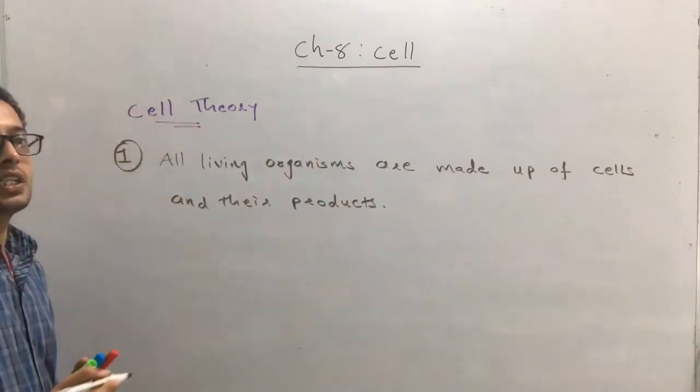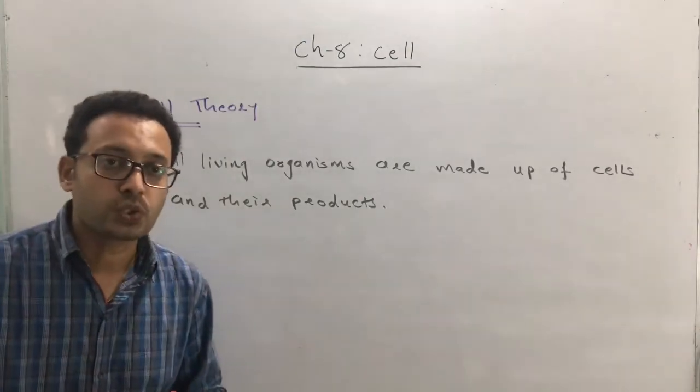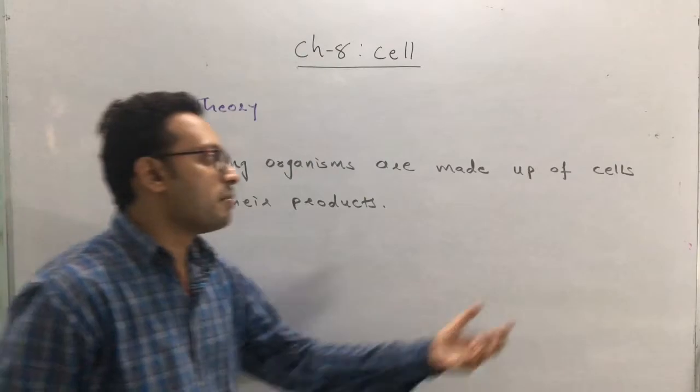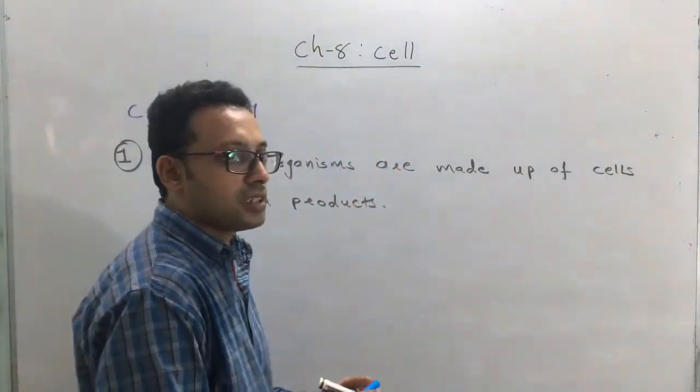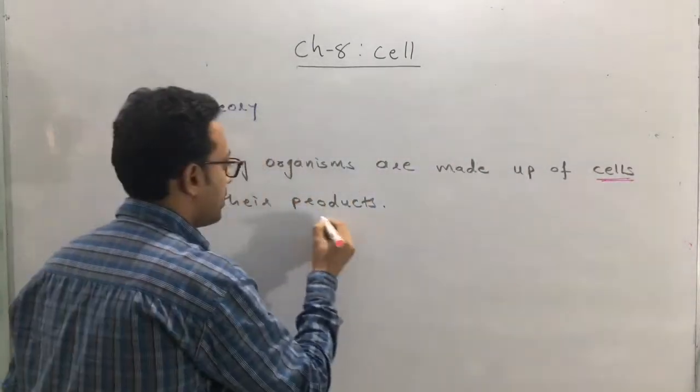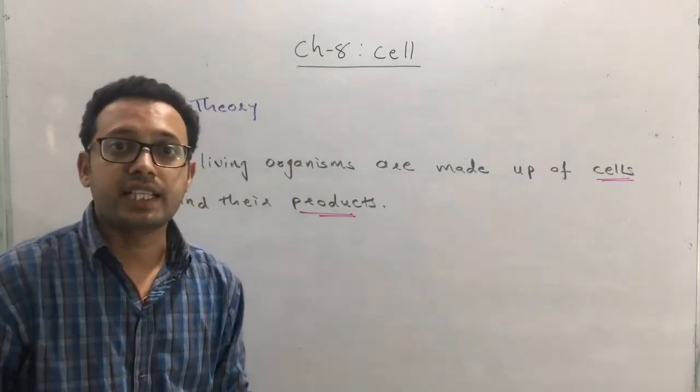Okay, this is the first contribution. That means it wants to say that all living organisms, whatever they may be, are made up of what? Cells and their products. Cells and their products.